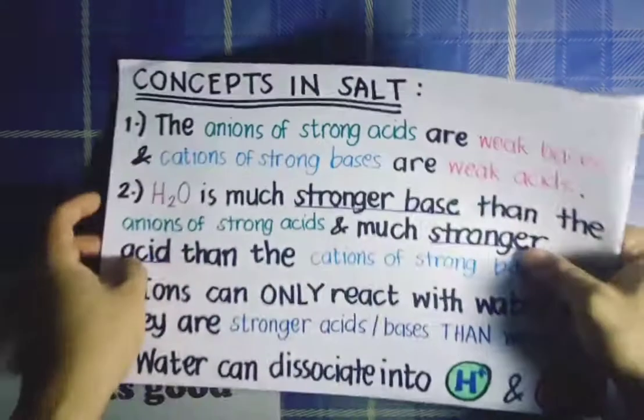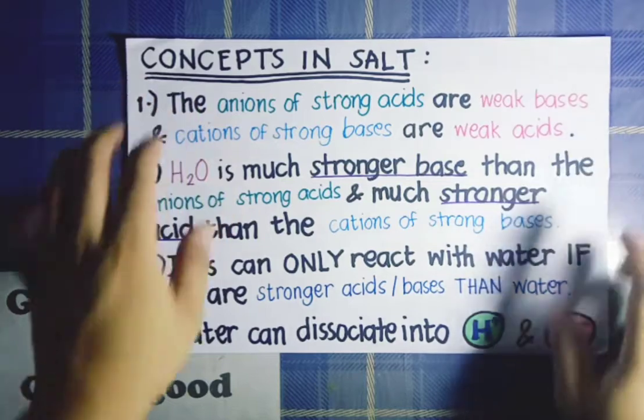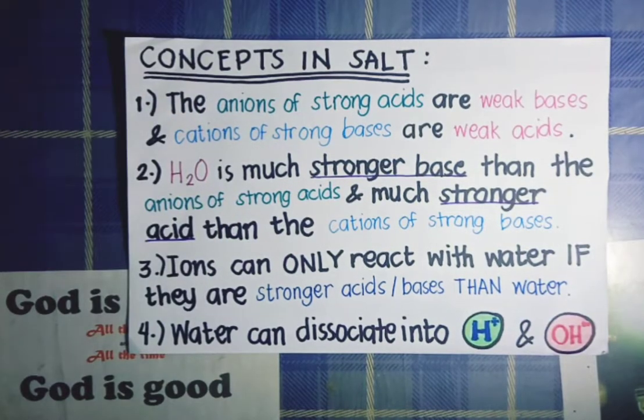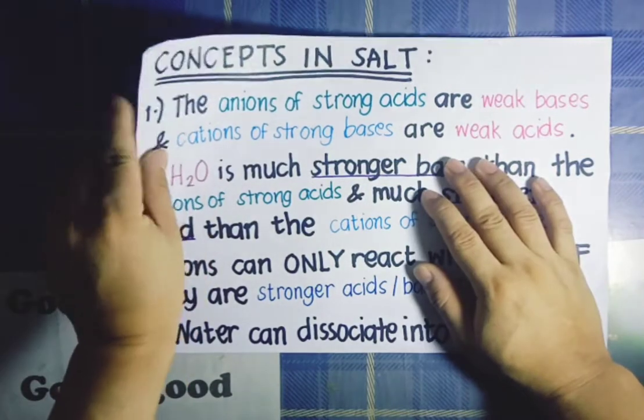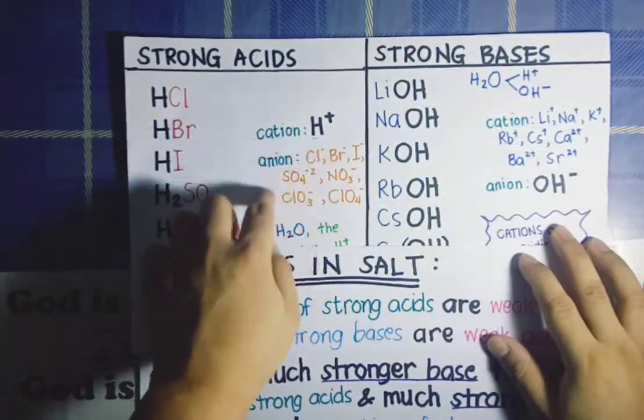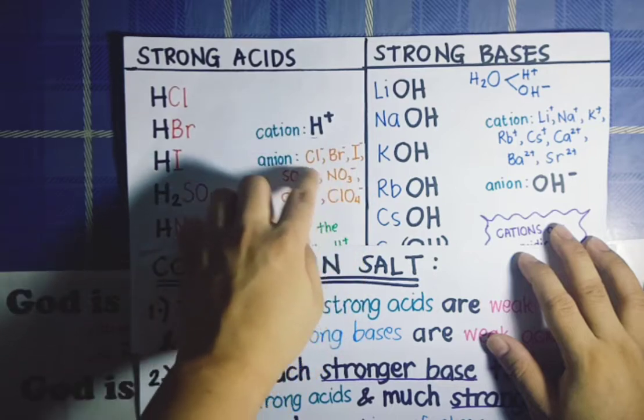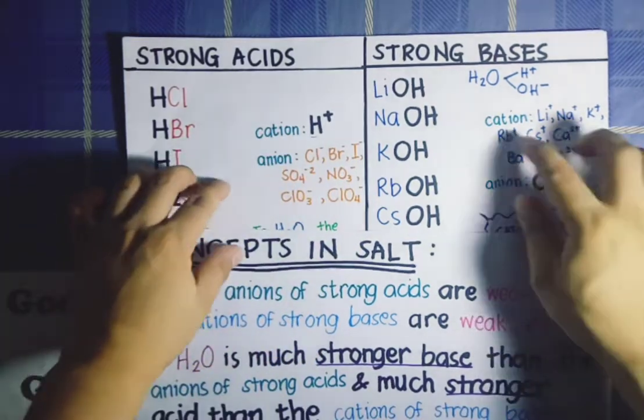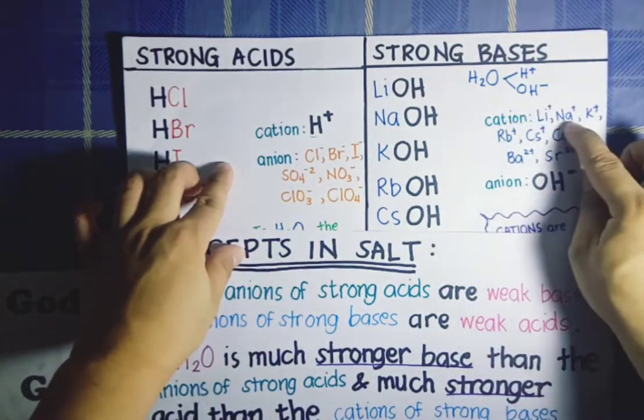Now, before going to classification of salts, let's have here some concepts that can help us classify salt as either acid, base, or neutral. For the first concept, the anions of strong acids are weak bases, and the cations of strong bases are weak acids. Now, just a review, these are the anions of strong acids. These are the anions that can make the strong acid, and these are the cations that can make strong bases.